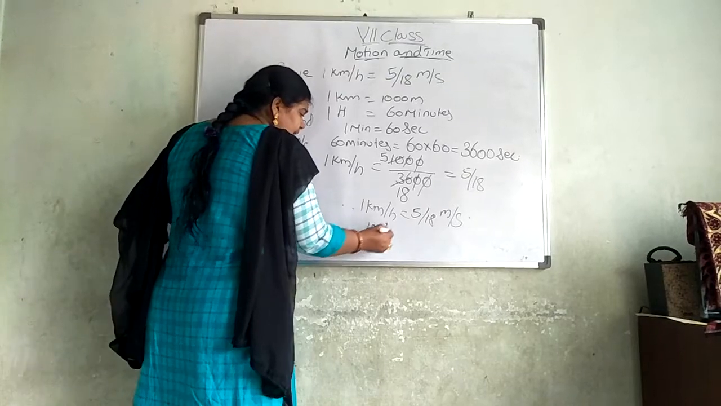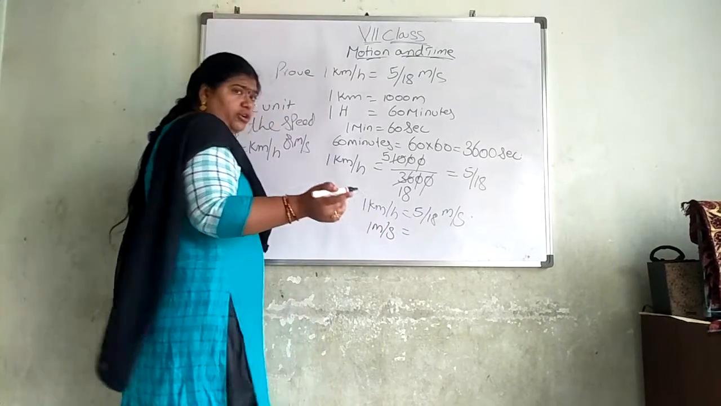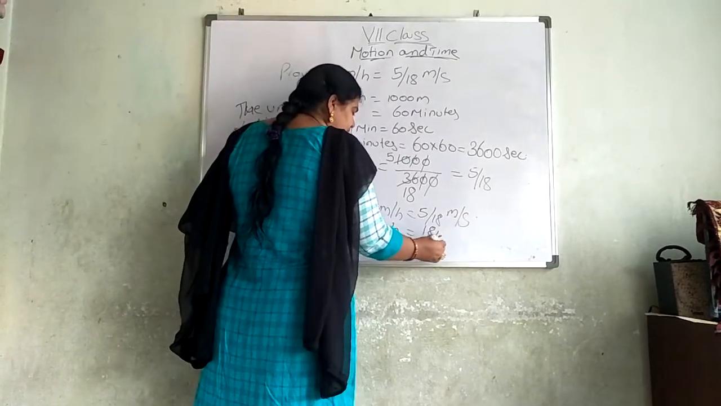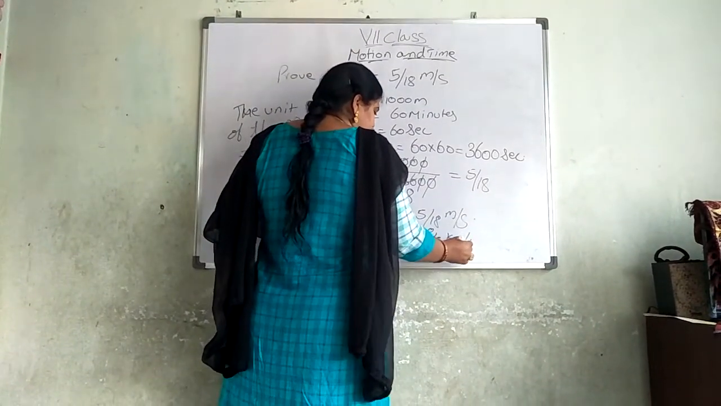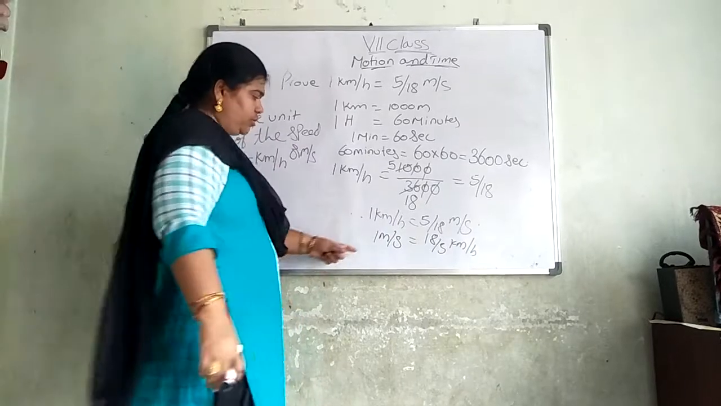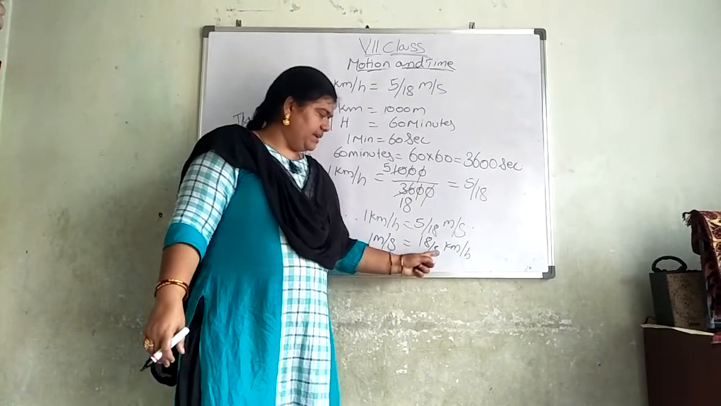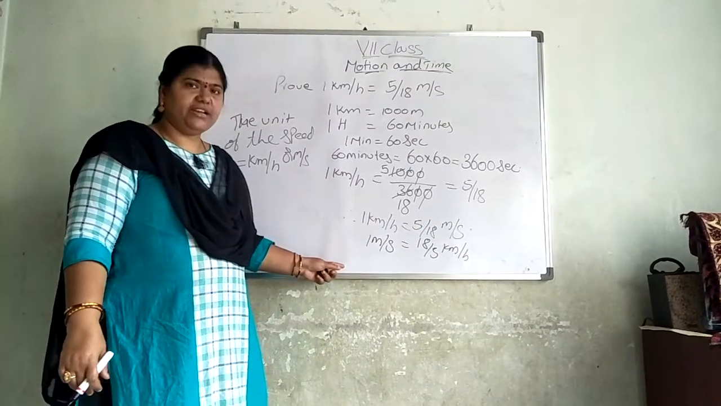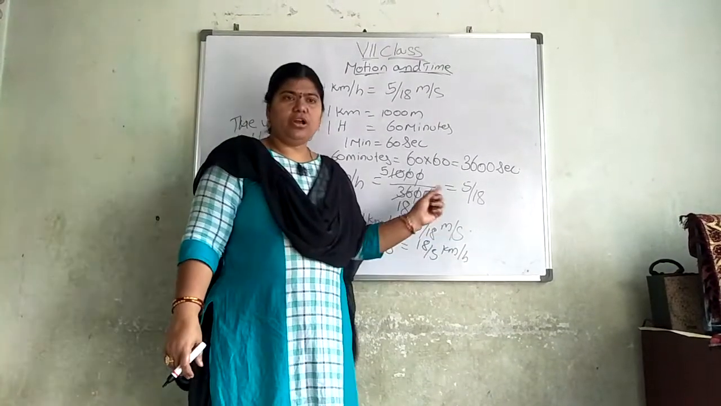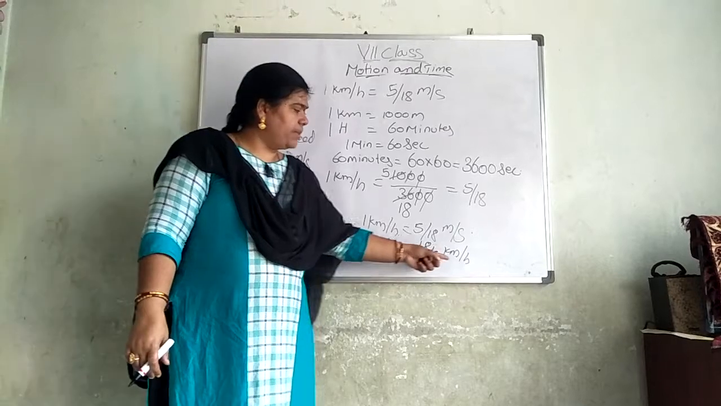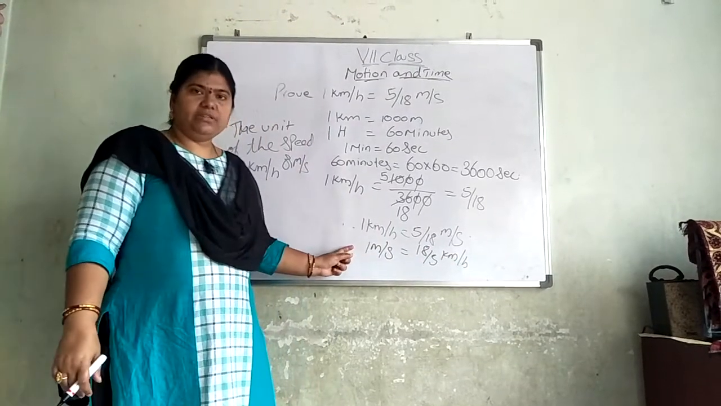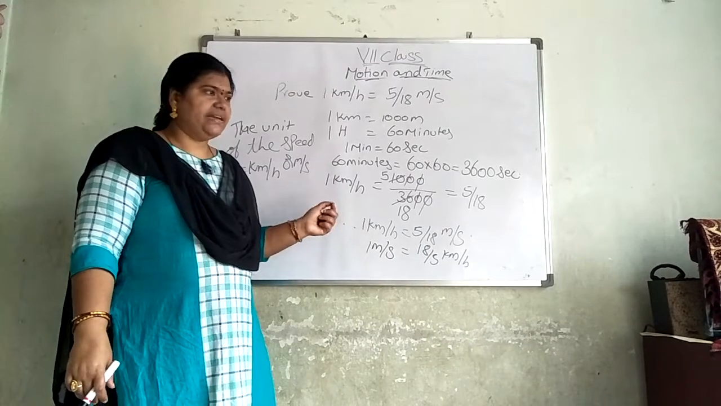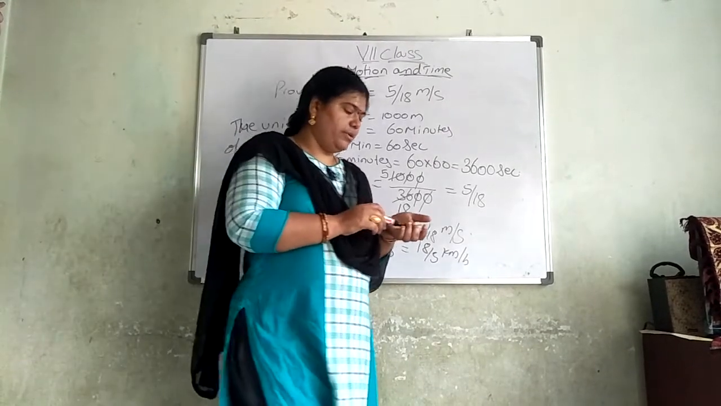If I want to know about 1 meter per second, we will get 18 by 5 kilometers per hour. It means the reciprocal of this one. 1 meter per second, the reciprocal will be 18 by 5 kilometers per hour. This is a very, very important problem. Did you follow? Please write in your classwork. Next problem is